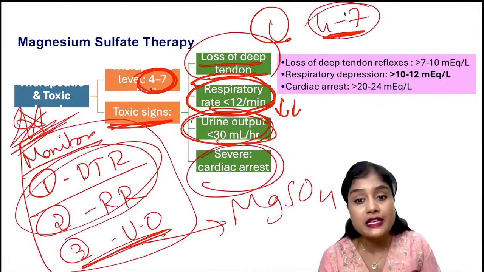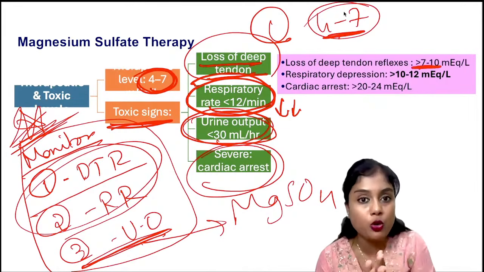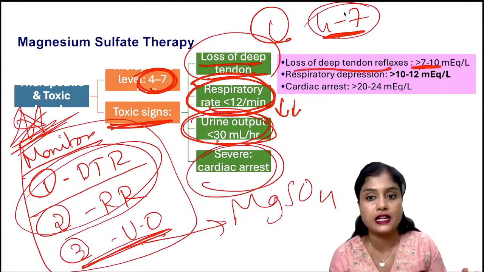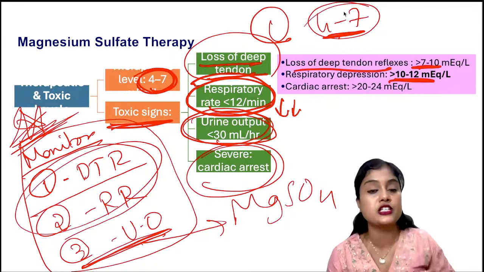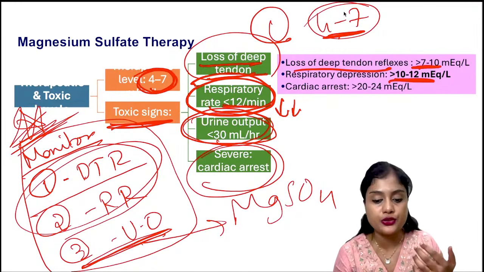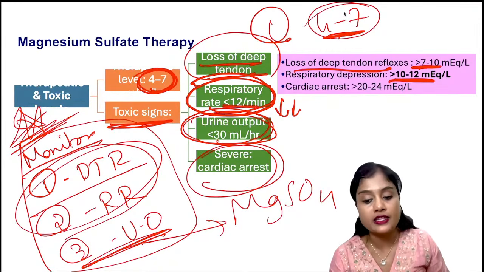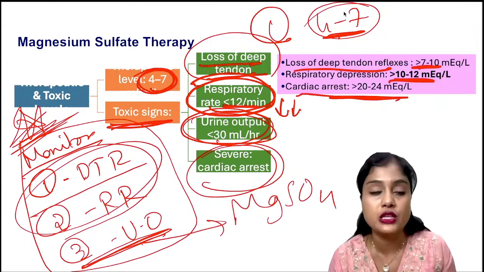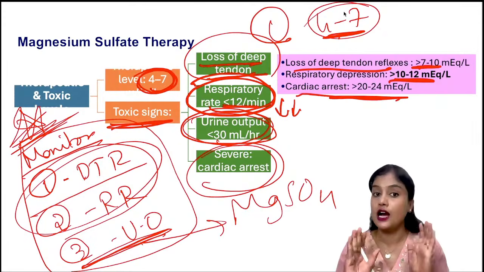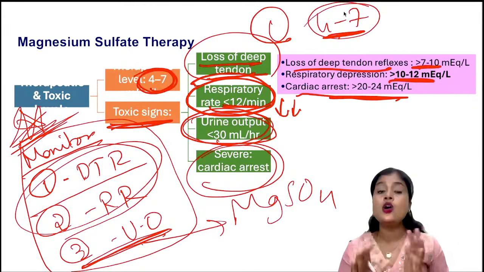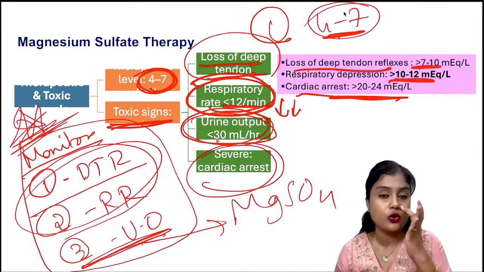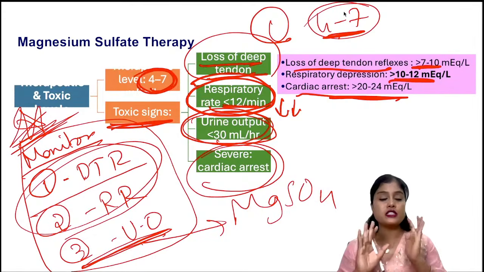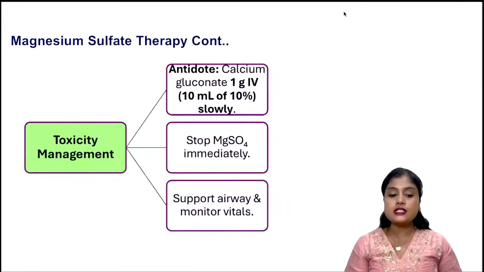But if it becomes 7 to 10, slightly more, then loss of deep tendon reflexes occurs. At 10 to 12, respiratory depression will happen. Respiratory rate is going to reduce to less than 12. And if it is more than 20 or 24 in the body, then there is a high chance of cardiac arrest. This is the reason why we do not want to give magnesium sulfate without monitoring. Monitoring is very important. So this is about magnesium sulfate.